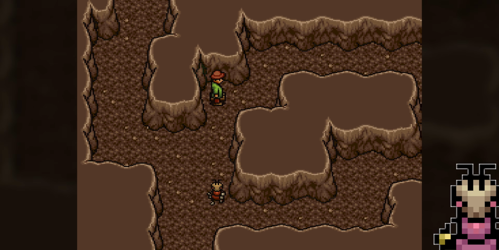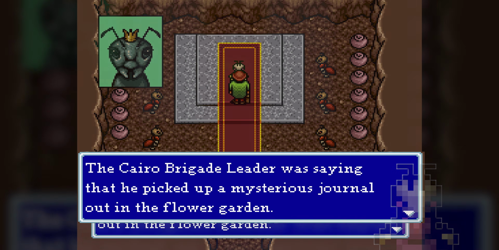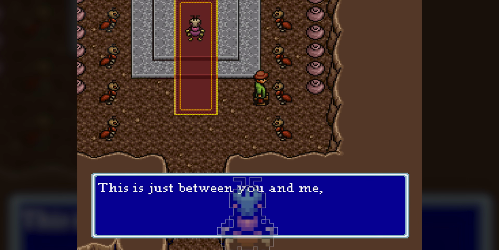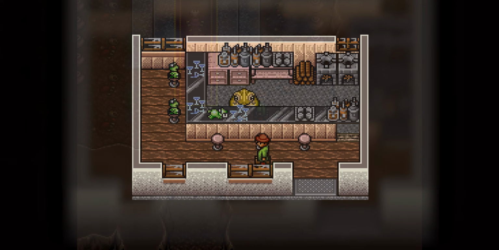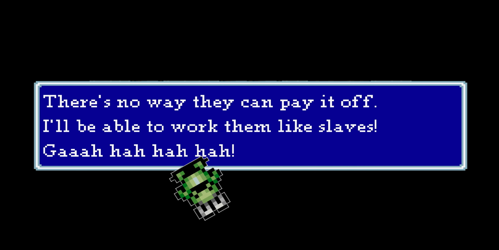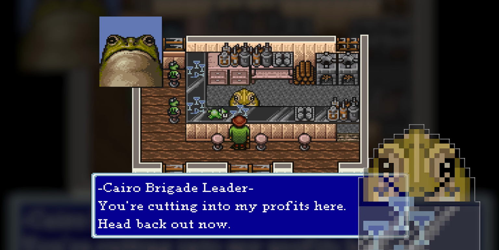At the end of a cave, the Queen explains that she doesn't have a journal, but the owner of the bar is rumored to know about one. Her worker ants tell us to be wary of the toad, but we pay the toad another visit anyway. The toad is busy laughing at how deep into debt the little tree frogs are, one of whom has blacked out. The toad says to get lost as we're hurting business.